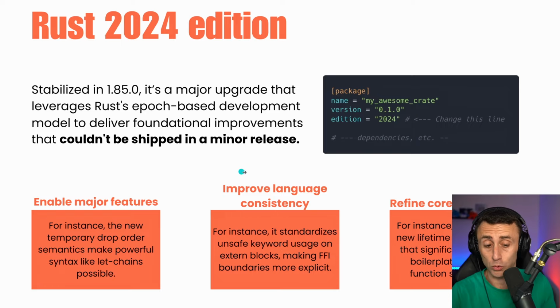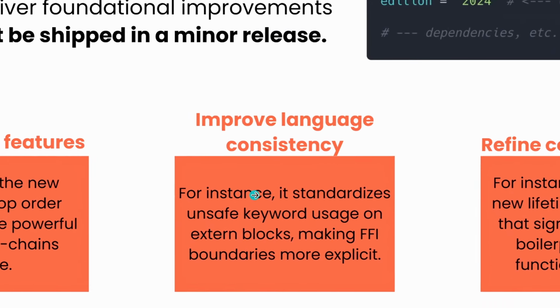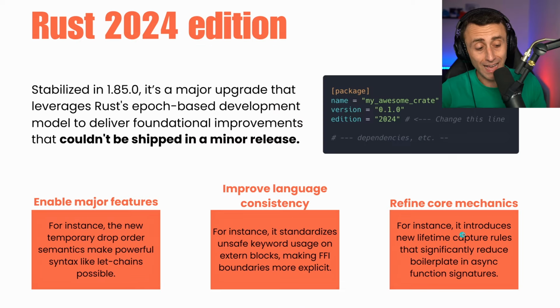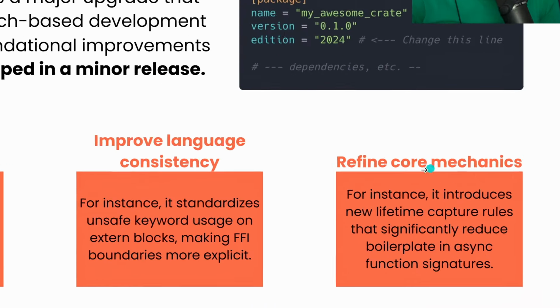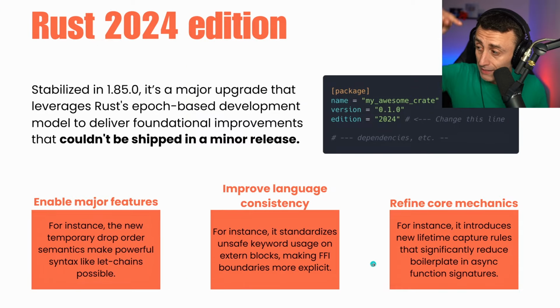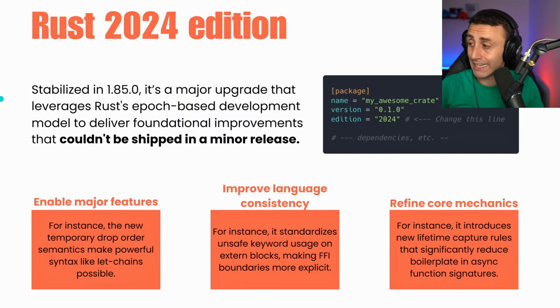It's also used to improve language consistency. For example, it standardized the unsafe keyword. I don't know if you ever heard about the unsafe keyword in Rust. It basically removes all the seat belts. It also refines some core mechanics, for example, new lifetime capture rules. If you want a video about lifetimes, you can check the link below.